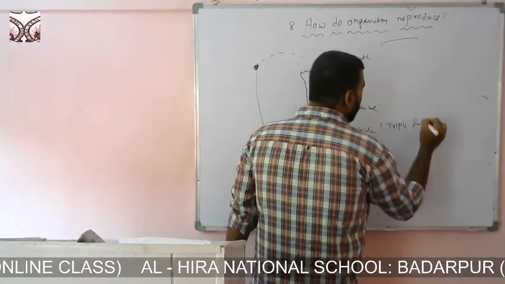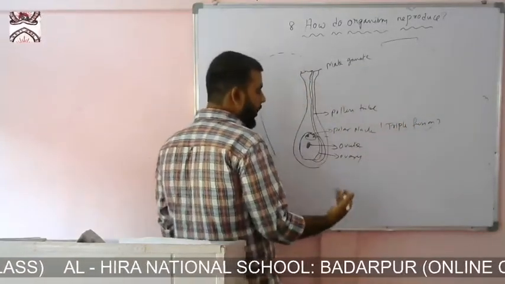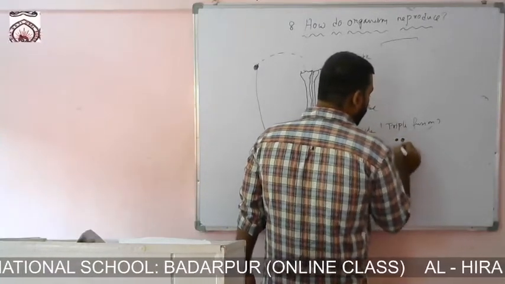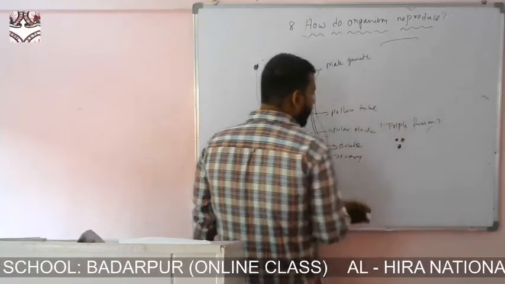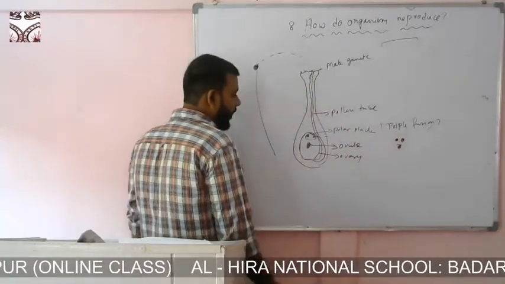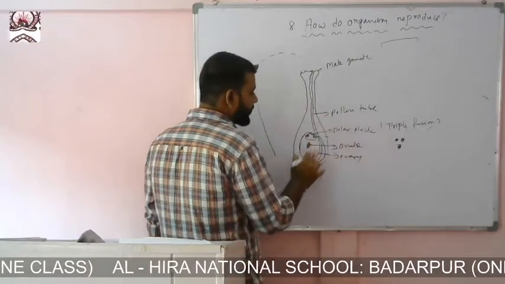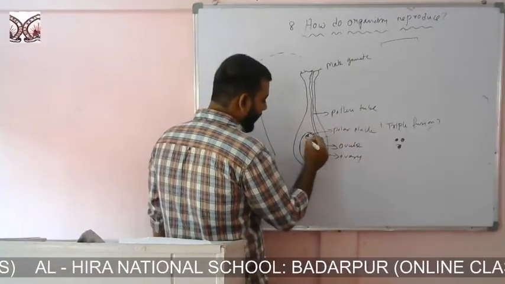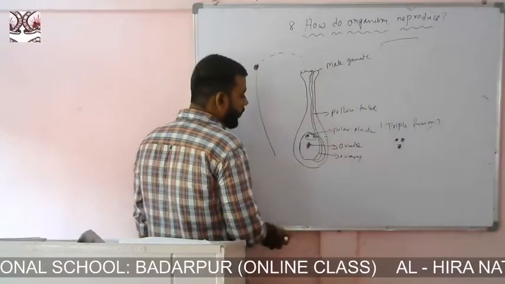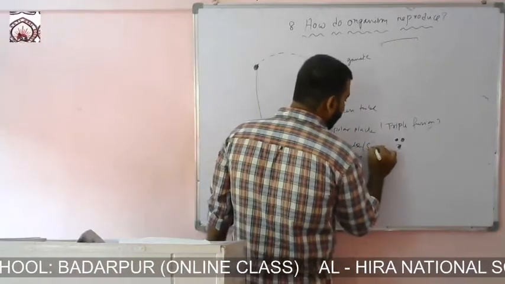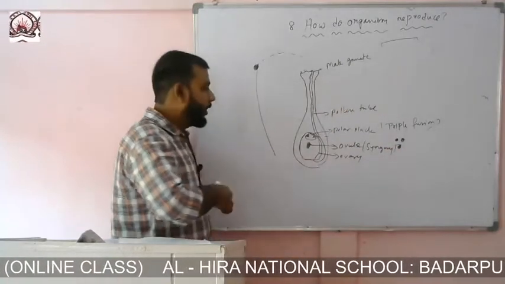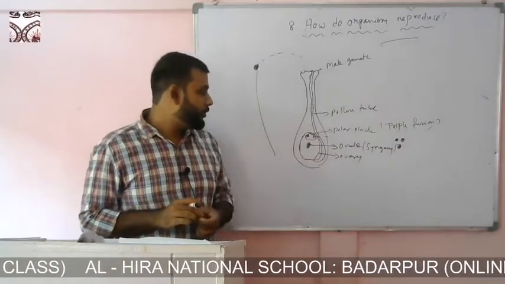Why is it triple fusion? Because it contains two polar nuclei of the ovary and one from the pollen grain. When the male gamete fertilizes the ovule, we call it syngamy. Now I think you have understood what triple fusion is and what syngamy is.